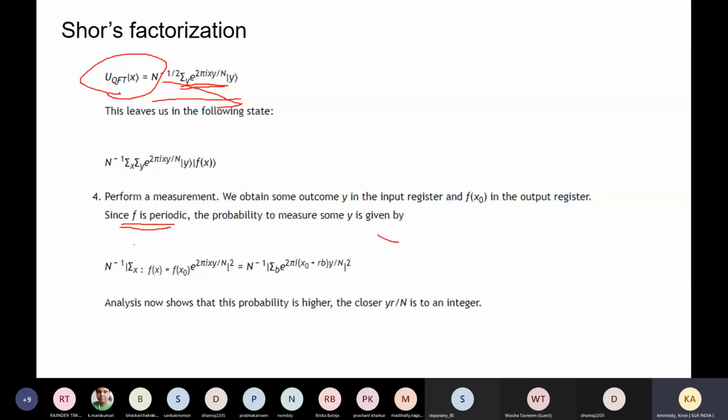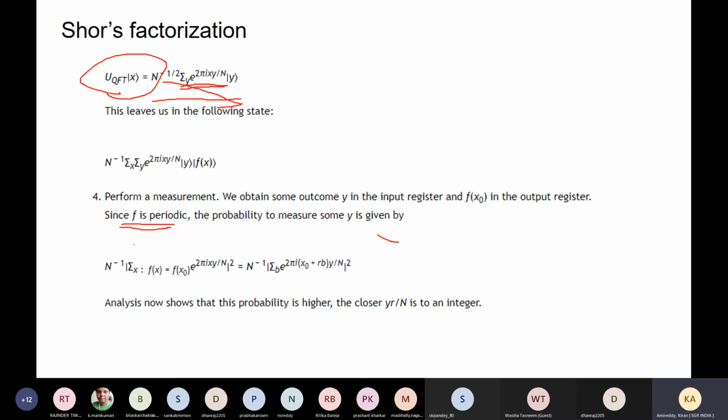Then if we apply the Fourier transform, we can express that series in terms of a power r minus 1, a power r by 2 minus 1, and a power r by 2 plus 1. Again we can compare this to 1 mod n, which is the same. Here r is the smallest positive integer such that it cannot be reduced further, and then we get the factors.